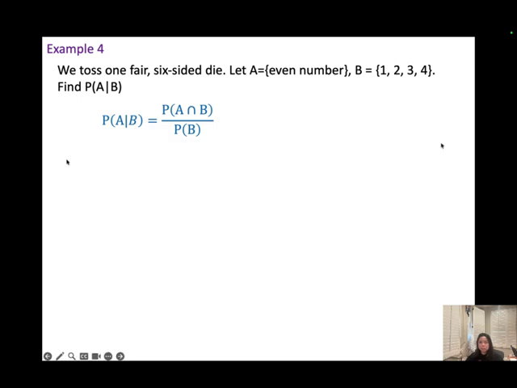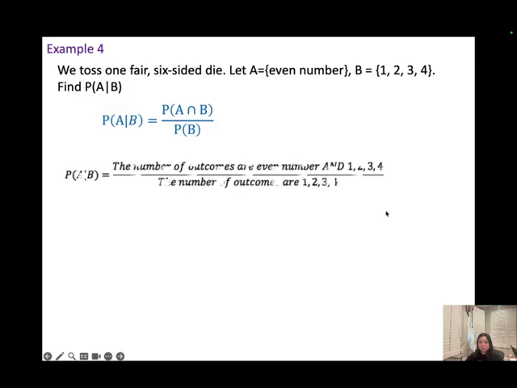And then we try to write it out in a sentence. This means I want to find the probability of A and B, the probability of A, which is an even number, and also B, 1, 2, 3, 4, over the probability of B, which is 1, 2, 3, 4 here.